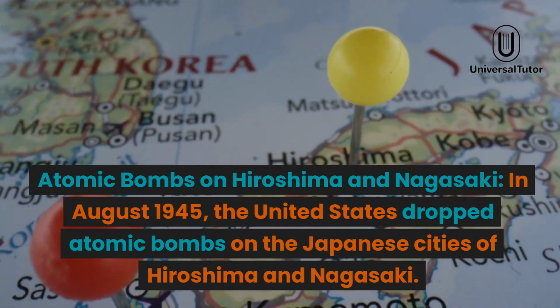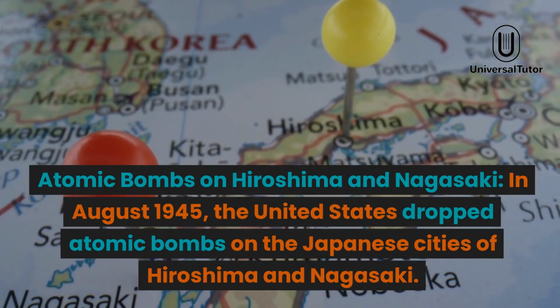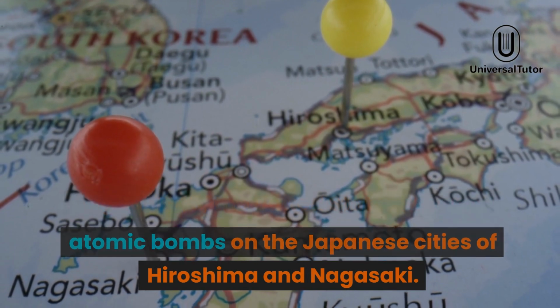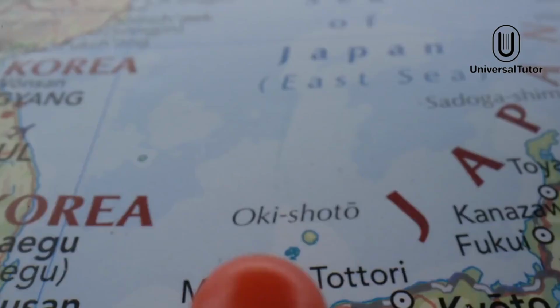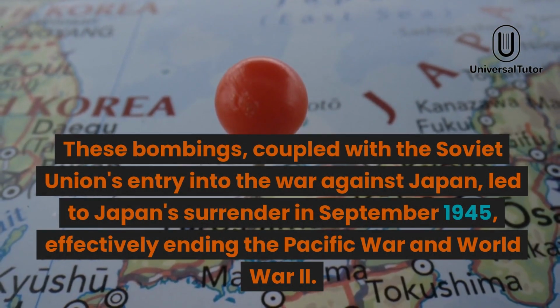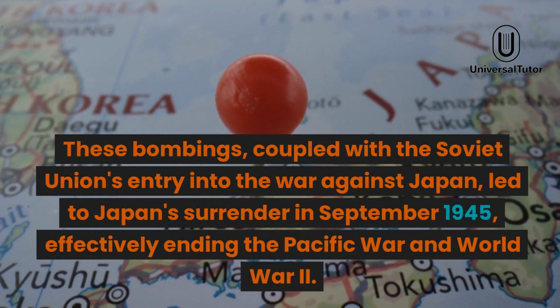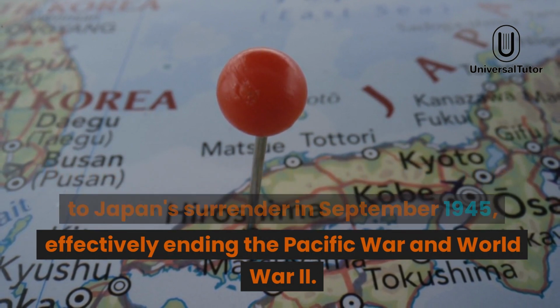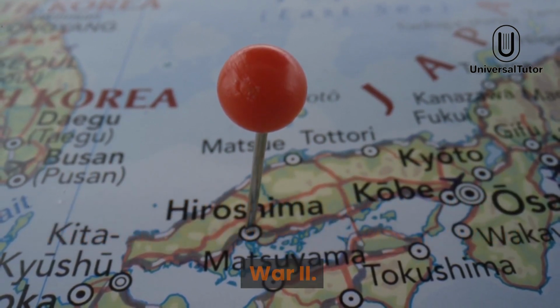Atomic bombs on Hiroshima and Nagasaki. In August 1945, the United States dropped atomic bombs on the Japanese cities of Hiroshima and Nagasaki. These bombings, coupled with the Soviet Union's entry into the war against Japan, led to Japan's surrender in September 1945, effectively ending the Pacific War and World War II.